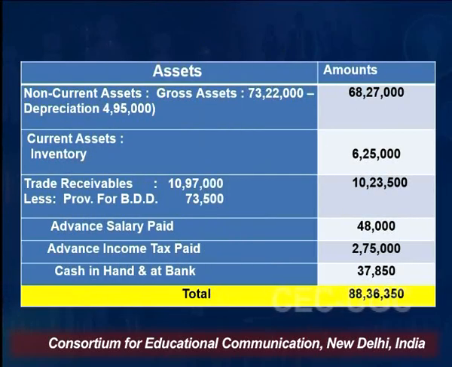And if you look at the asset side of the balance sheet, it has non-current assets, comprising gross assets minus depreciation. They have inventory under current assets. They have trade receivables minus provision for bad and doubtful debts. They have advance salary paid, advance income tax paid, cash in hand and at bank. So again, it is a tallied balance sheet, having a size of 88,36,350. And now comes the problem.